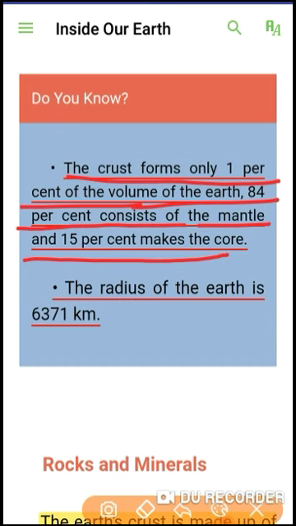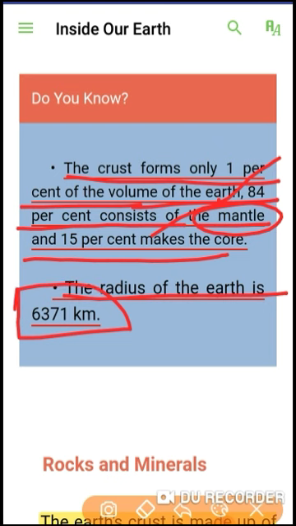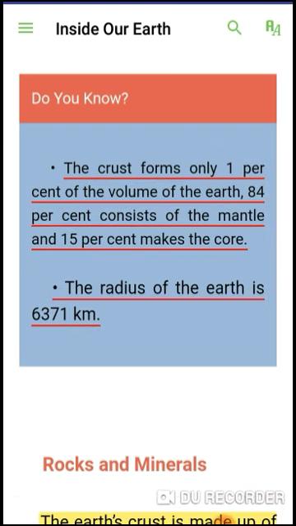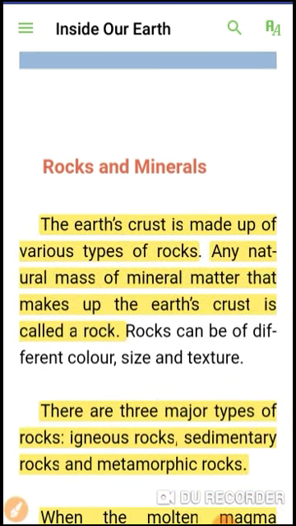Means mantle is the maximum part of the earth because it covers 84% of the earth. The radius of the earth is 6371 kilometers. Now we will read about what are rocks and what are minerals.